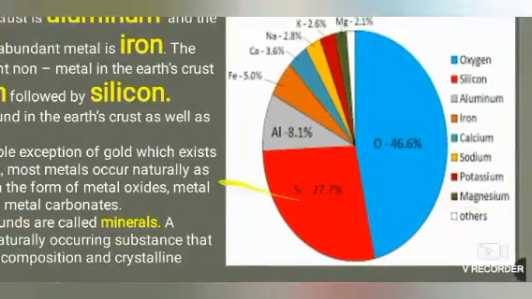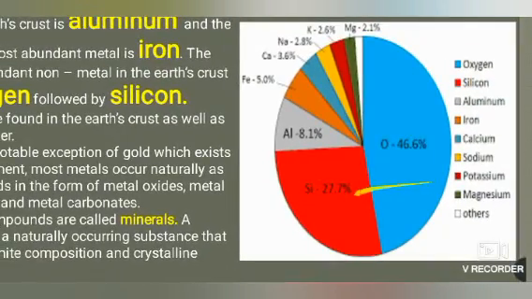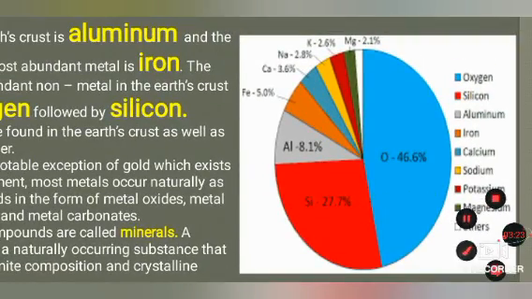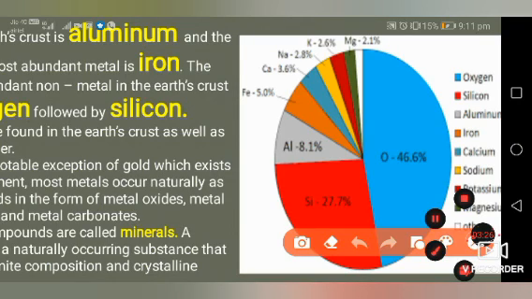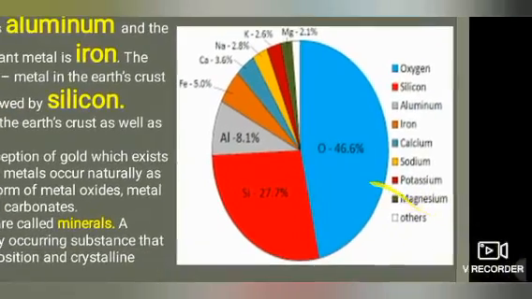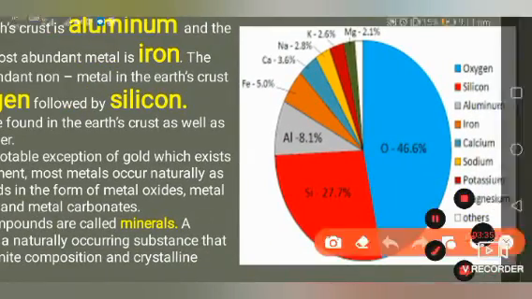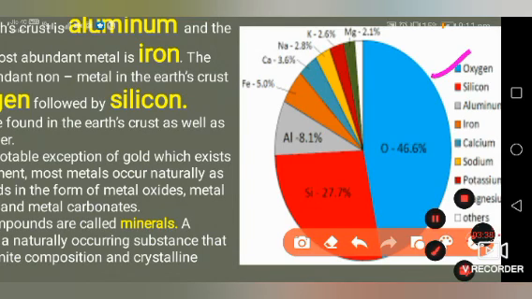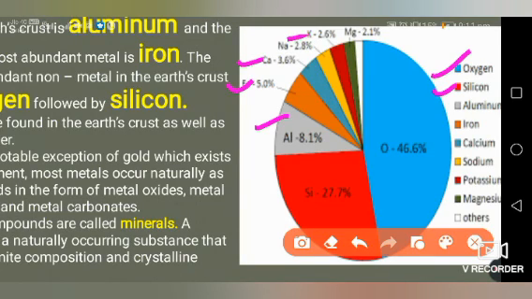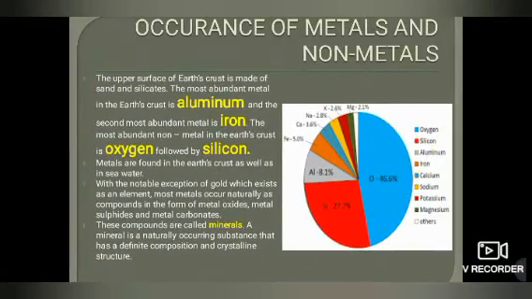Now if we go through this diagram chart, you can see the non-metal in sky blue color is the most abundant element. Oxygen is the most abundant element as well as the most abundant non-metal. Second, silicon. Third, aluminium. Fourth, iron 5%, calcium 3.6%, sodium 2.8%, potassium 2.6%, and magnesium 2.1%. The rest is other. So this is the graph that you have to draw in your notebook also, just to keep the occurrence in your mind.